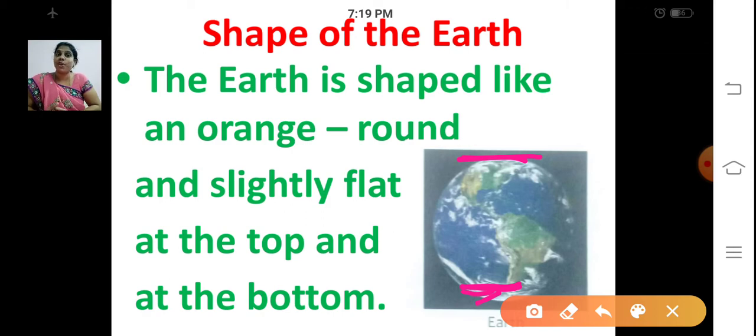It is like an orange. Have you all seen an orange fruit? It will be round and slightly flat at the top and at the bottom. Now tell me what is the shape of the earth? It looks like an orange, and it is slightly flat at the top and at the bottom.